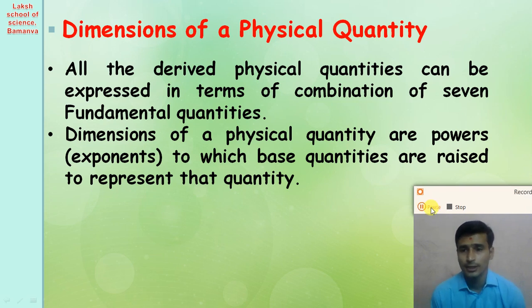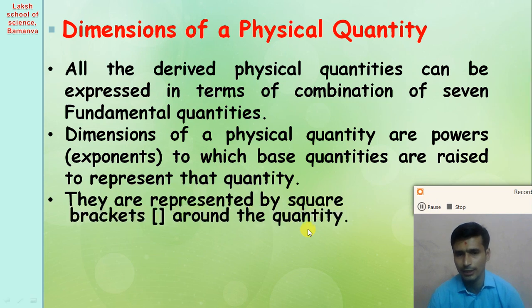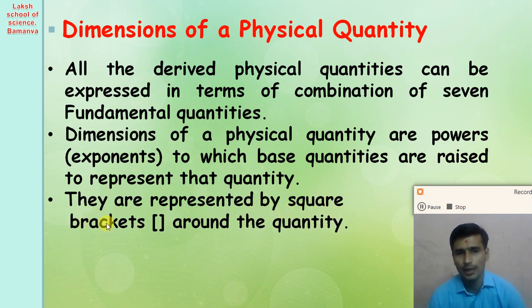So dear student, all the derived physical quantities can be expressed in terms of several powers of the fundamental physical quantities, and the power of the fundamental physical quantity is called the dimension of the fundamental physical quantity in that derived physical quantity. The dimension of any physical quantity is represented by a square bracket around the physical quantity.